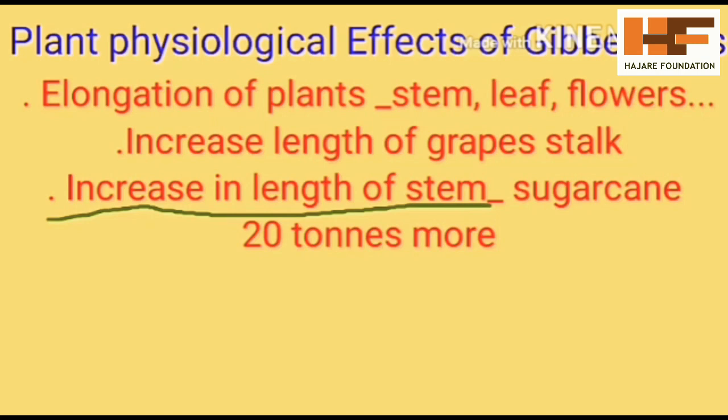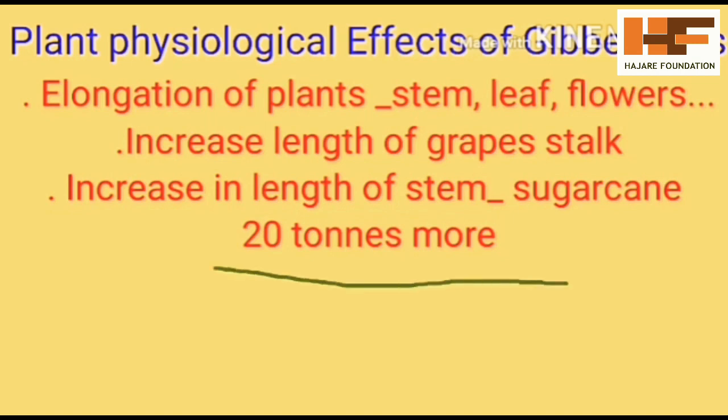If sufficient gibberellic acid is secreted in the sugarcane plant, the overall internodal length of the sugarcane plant will increase. If the sugarcane plant length increases, 20 tons more sugarcane will be produced for every 1 acre of land. Sufficient gibberellic acid helps to produce maximum food yield from the sugarcane plant.